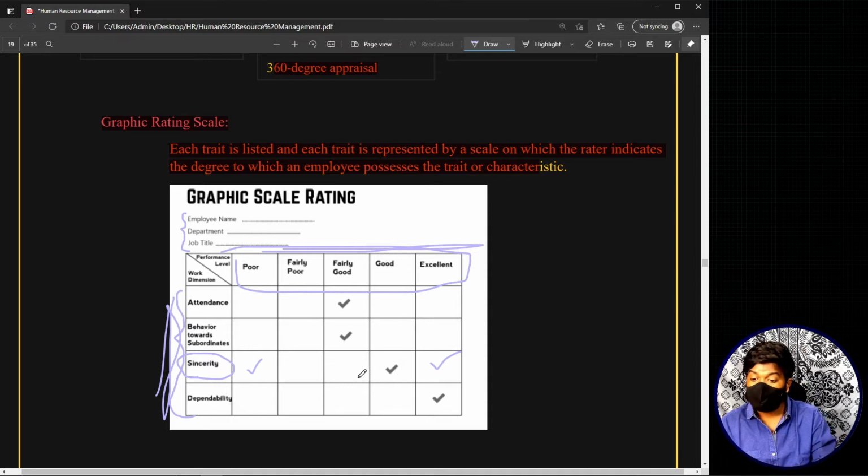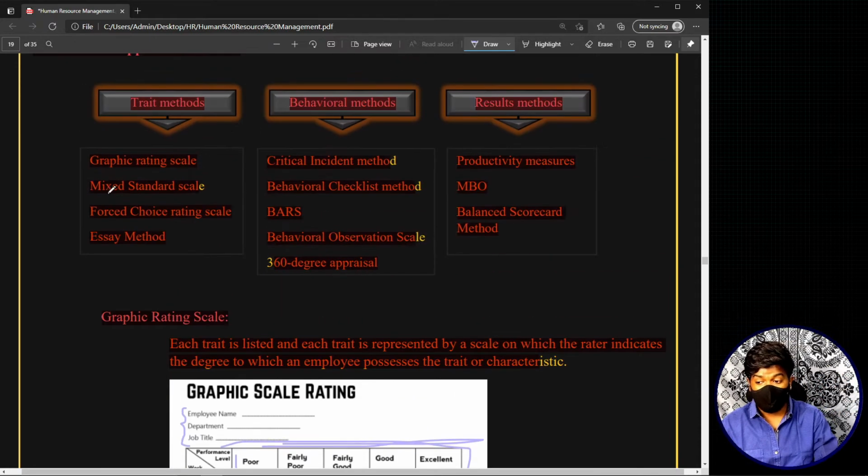So basically, the performance appraisal is given based on this. That means the communication that happens in the performance appraisal review session is based on this particular sheet, based on all the information present in the sheet. This is basically the graphic rating scale, the first method of performance appraisal, which comes in the group of trait methods.